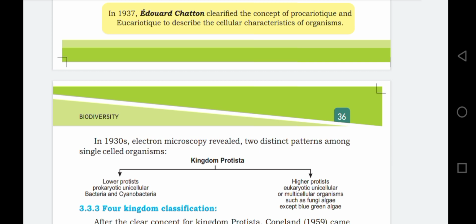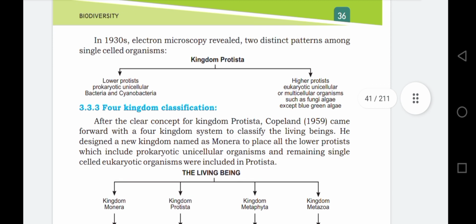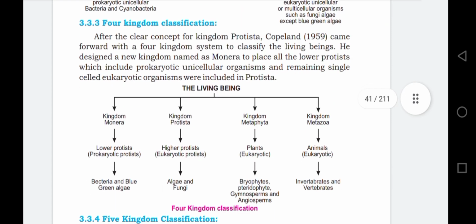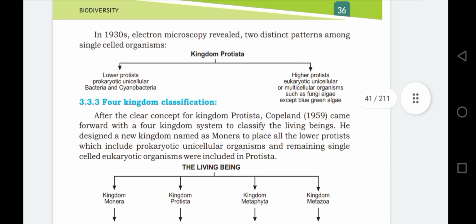So further it was classified into four groups, and fungi was properly placed in this four kingdom system as kingdom Monera, kingdom Protista, kingdom Metaphyta, kingdom Metazoa. So these were the systems, and